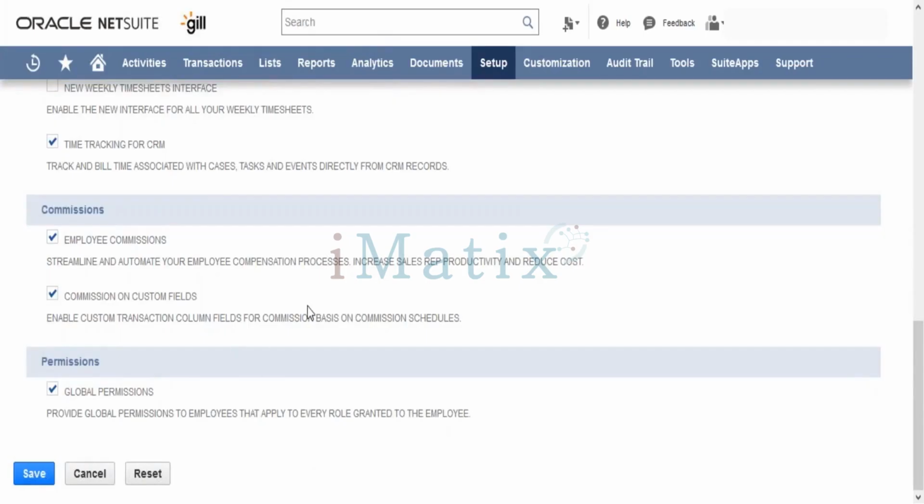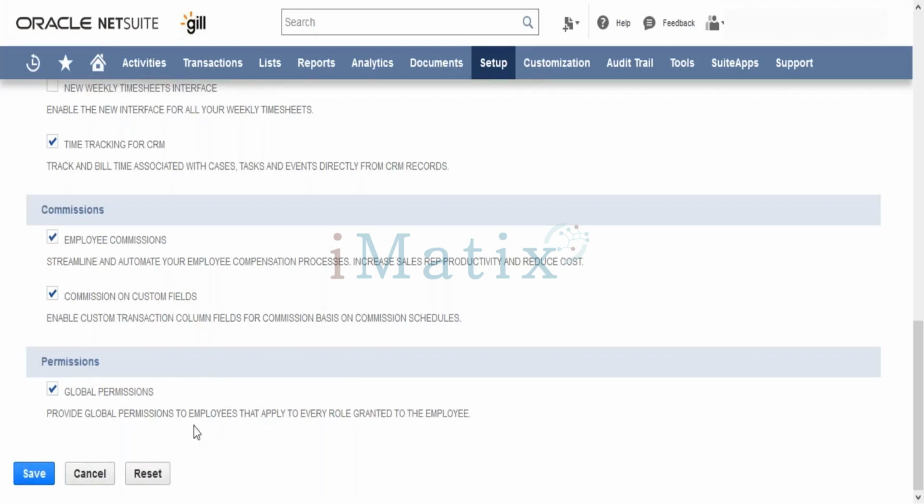Now apart from that, in case we have procured the commission module, there is a commission module as well. In case you want to give commission to the sales reps and calculate the commission accordingly, we can have that defined here. In case you want to use commissions, we can do that.